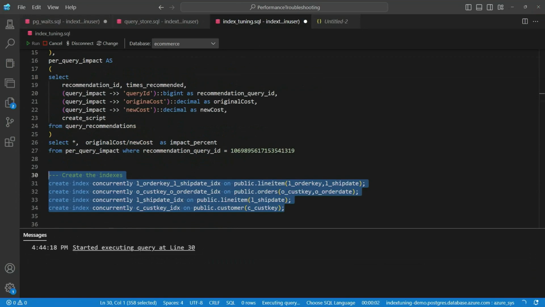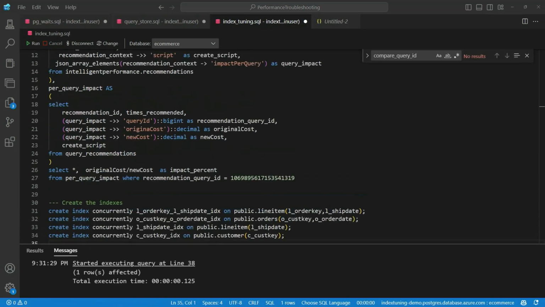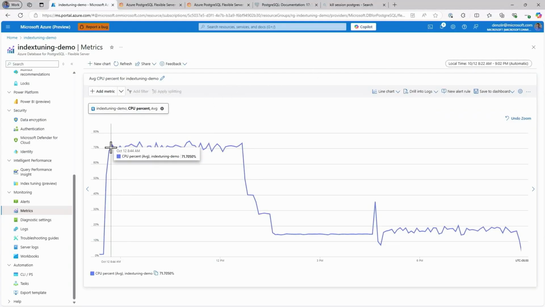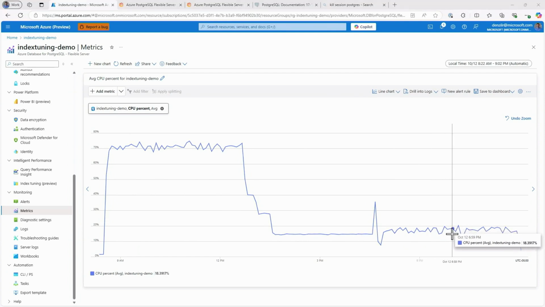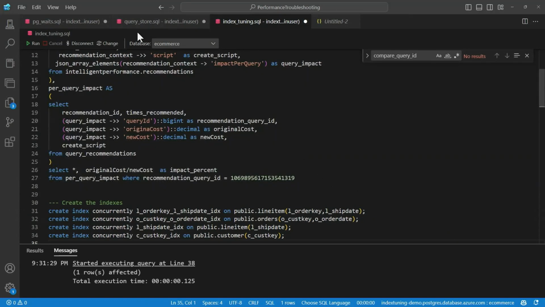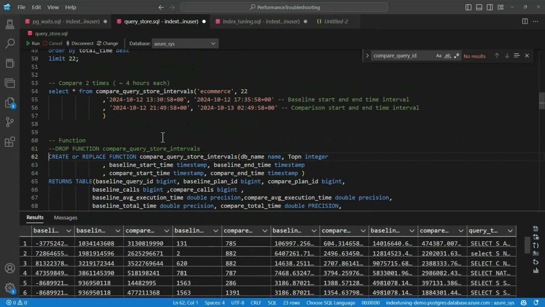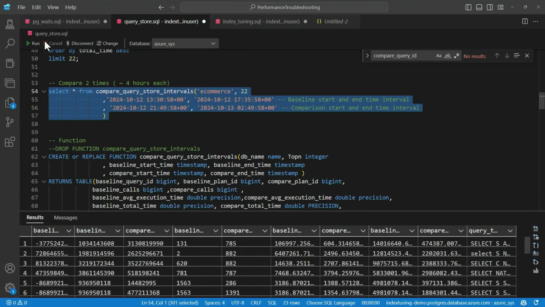So creating these indexes, this was a TPCH workload. So I created the indexes here, and we'll see the improvement in performance in a second. This was before index creation. CPU was at about 70%, and pretty hot. And then this was after the index creation. There's quite a bit of a drop in CPU. This is incredibly helpful because it's not just looking at one query.